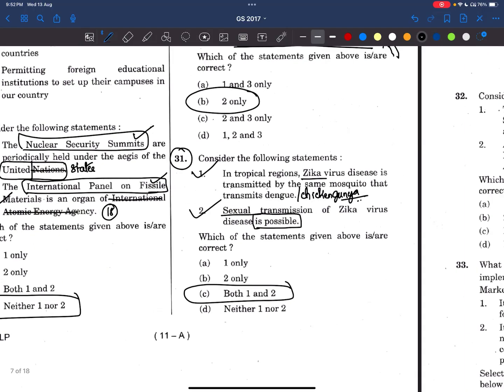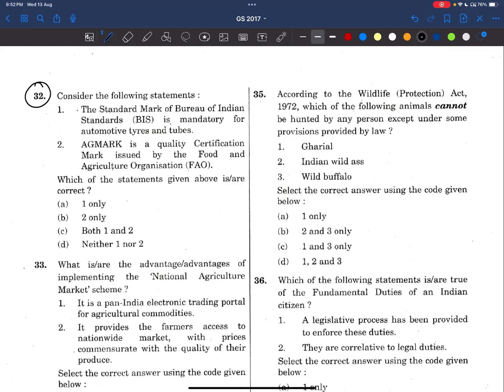Okay, so coming to the 32nd question, consider the following statements. The standard mark of the Bureau of Indian Standards is mandatory for automotive tires and tubes. Yes, friends, BIS standards are almost mandatory for all manufactured products, because of safety standards. Now, AGMARK is a quality certification mark issued by FAO. No, this is issued by our Government of India only. Very easy statement. So one is correct, two is wrong.